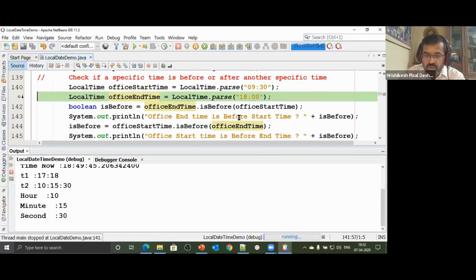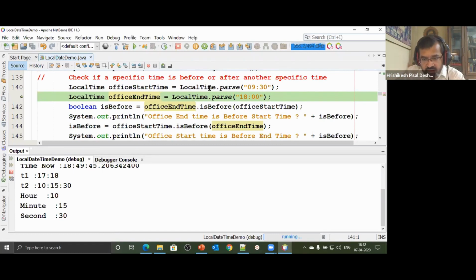So I want to know, we can also find how many hours I'm working. That also can be done. That I'll show you with another set of classes, Duration and Period. Look at the name of the class. That itself is so very easy to understand. Period, Duration, kind of thing. And that's the kind of classes that have now been introduced in Java SE 8.